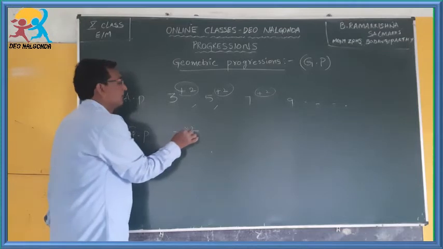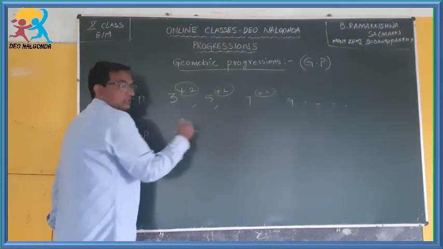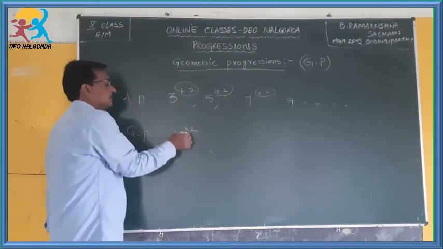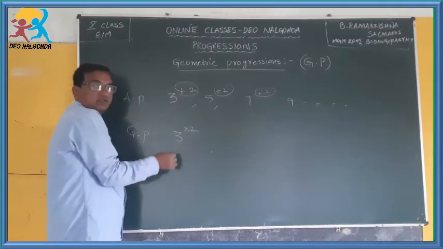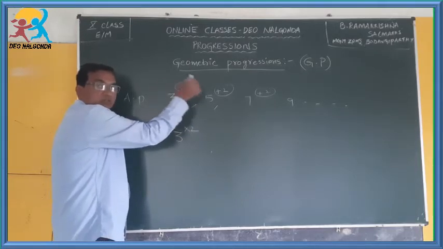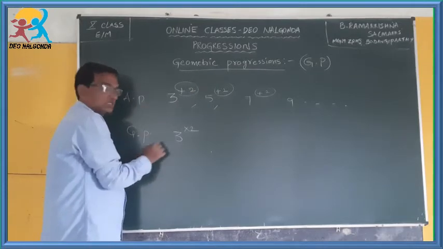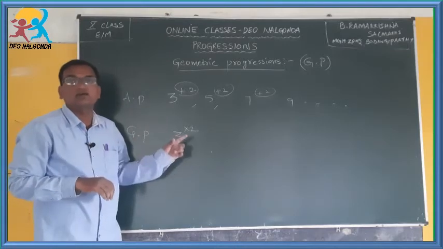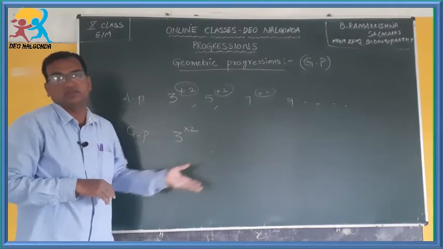You should multiply the preceding number to get a succeeding number. The major difference to understand: if you add a constant value to the preceding number, you get the succeeding number in arithmetic progression, whereas in geometric progression, if you go on multiplying the preceding number with a constant or fixed value, you will get the successive numbers.